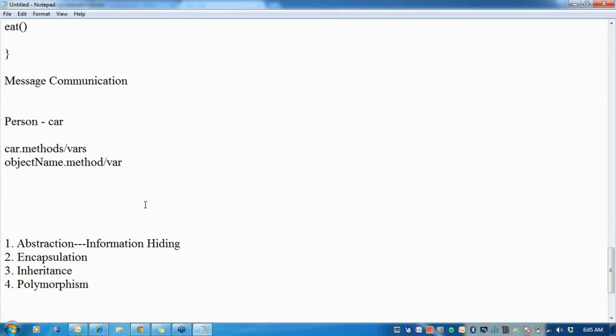So I don't want to tell him where the engine is, how the wiring is done, how you are starting the car. Information hiding just tells me to hide the unnecessary features, that is, I close everything in the bonnet of the car.